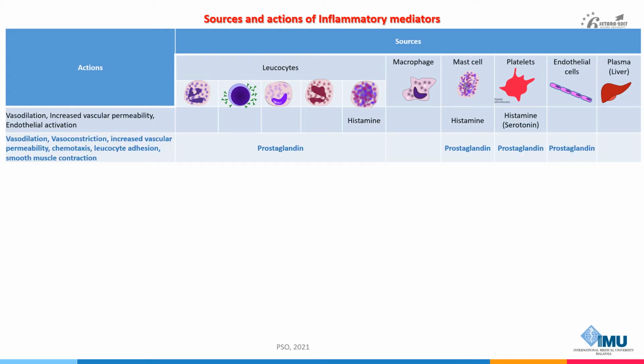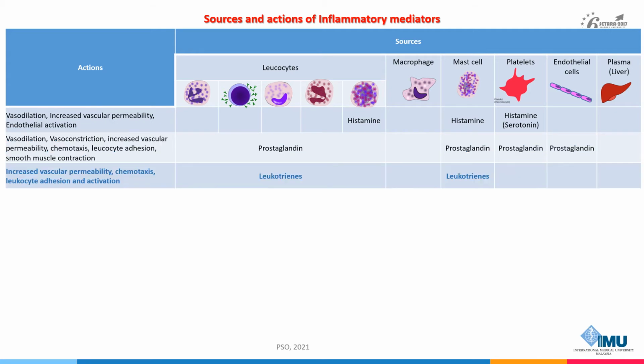The next one is prostaglandins. They are lipid mediators produced from arachidonic acid. Prostaglandins are produced by mast cells, leukocytes, platelets, and endothelial cells. There are several subtypes of prostaglandin and each subtype produces different actions such as vasodilation, vasoconstriction, increased vascular permeability, chemotaxis, leukocyte adhesion, and smooth muscle contraction. Analgesics, including aspirin and ibuprofen, block prostaglandin synthesis and that's why they are used in treating pain and fever.